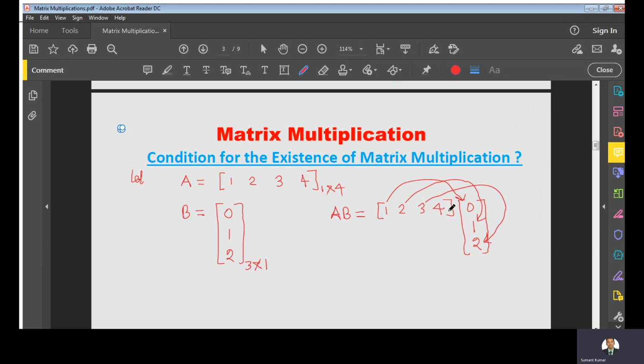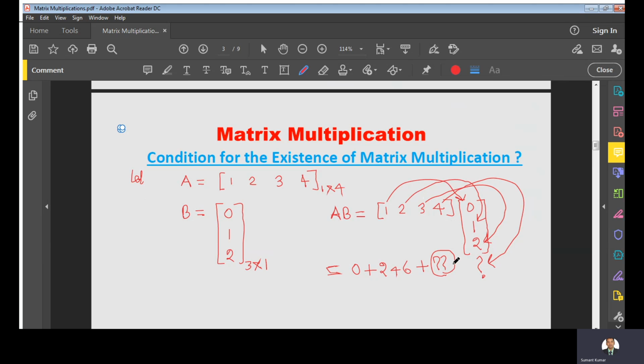But when we want to multiply this fourth element, we do not have any more elements in this column, right? That means if we do this dot product, what we see: 1 into 0 is 0, plus 2 into 1 is 2, plus 3 into 2 is 6, but in this case we cannot have any more elements in the second matrix to get the product, right?